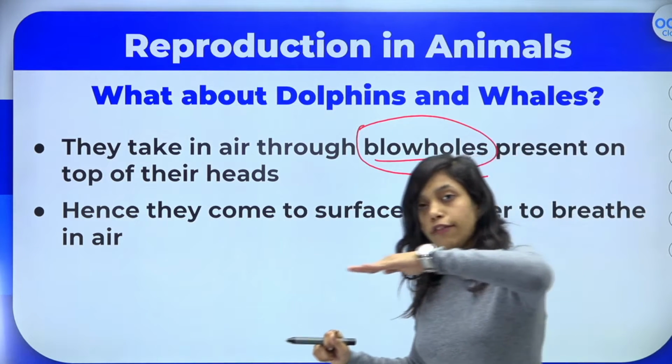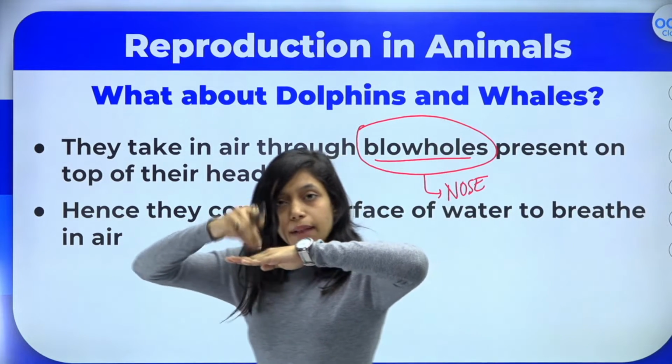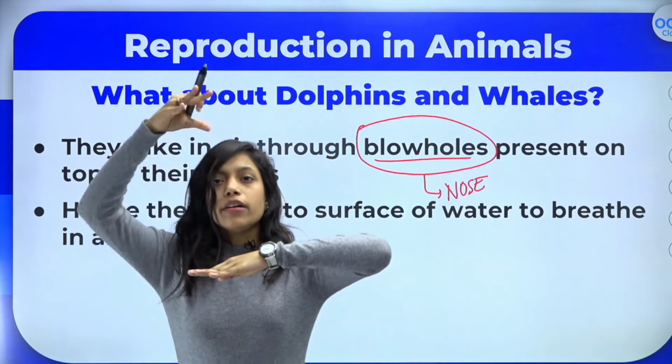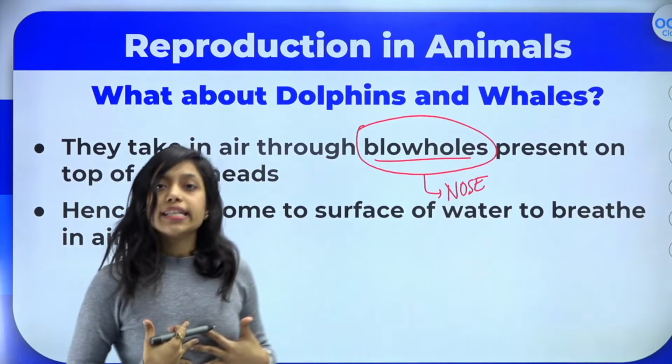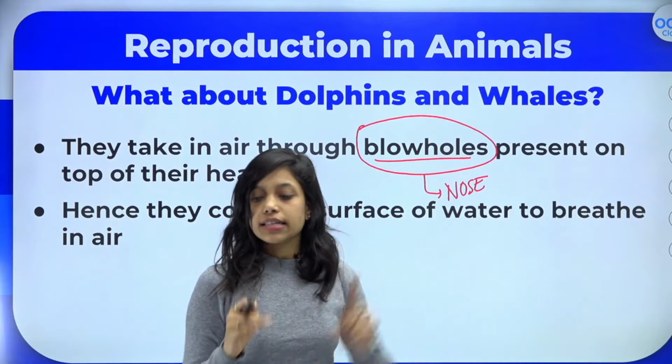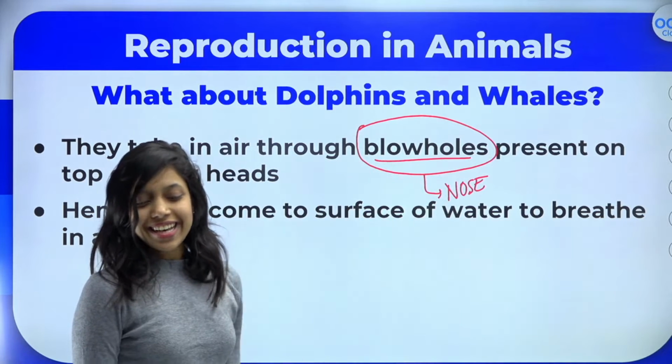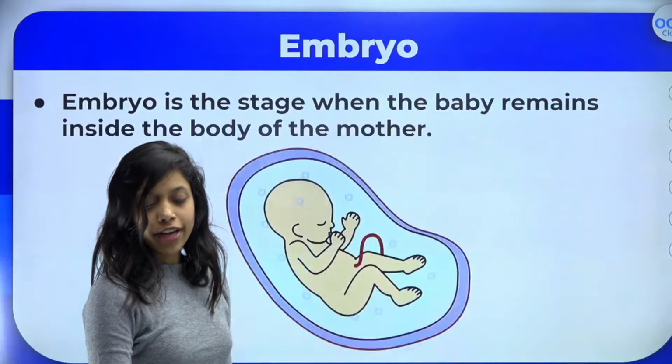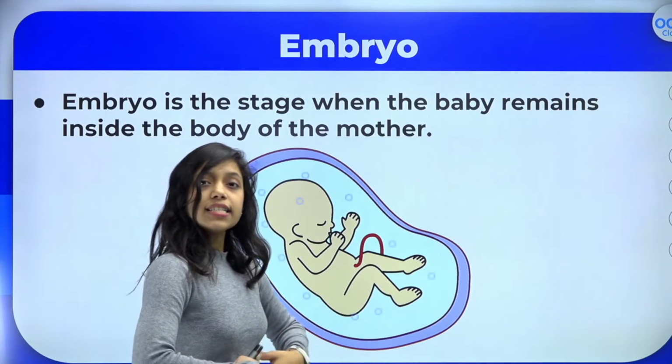They will come to the surface of the water, and with the help of this blowhole the air will go inside and out, and inside their body they also have the lungs. Is it clear to all of you? Very good. So now inside the stomach what happens?